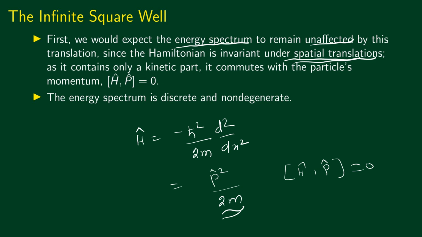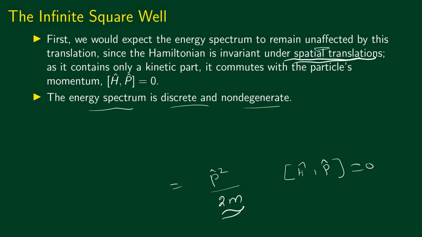In turn, the energy spectrum has to remain unaffected because the Hamiltonian has not changed under this translation. Again, the energy spectrum will be discrete and non-degenerate as we saw before. These things are not going to change because of the space translation symmetry of this system.